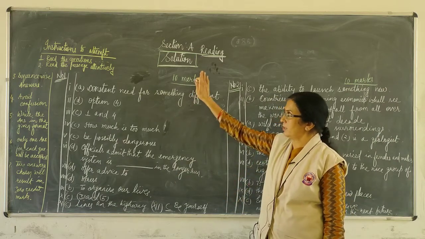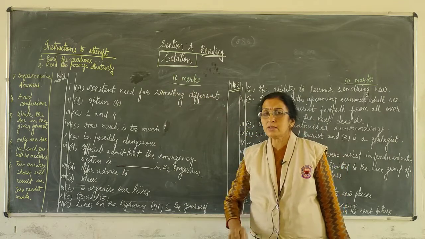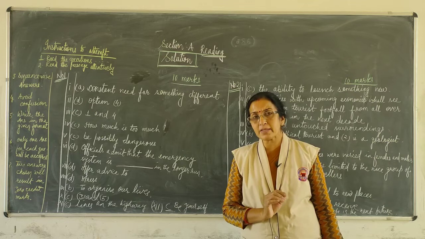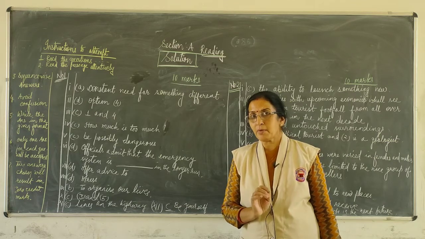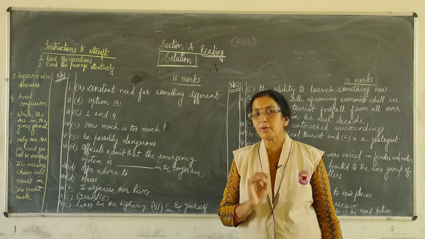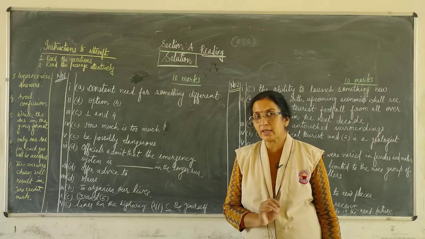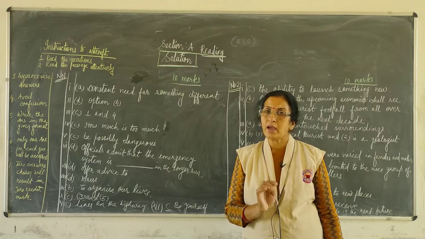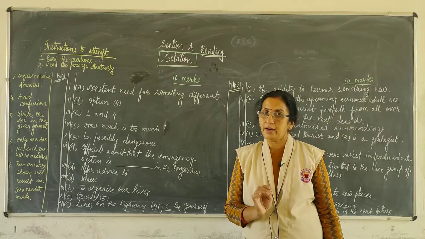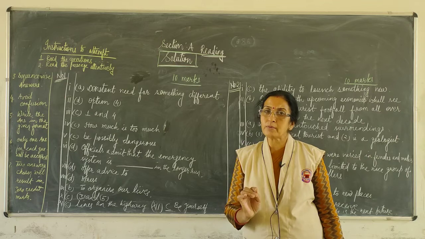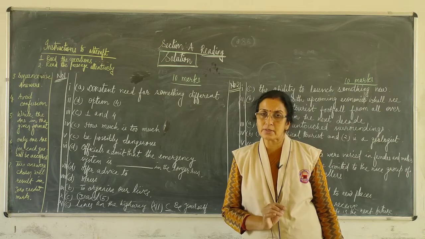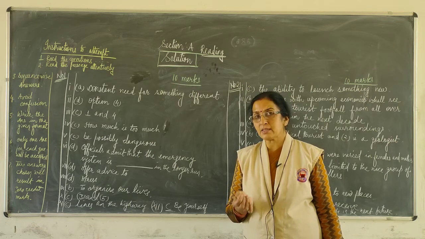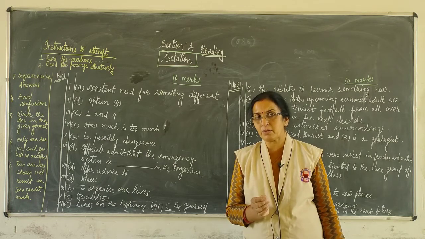Section A reading. See students, you will get 2 passages. The first is a discursive passage of 10 marks, near about 400 to 450 words. Each question carries 1 mark, MCQs will be there, and out of 12 questions you have to attempt 10. In the same way, the second passage will be of 300 to 350 words.